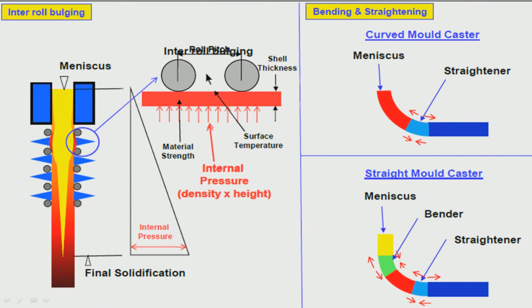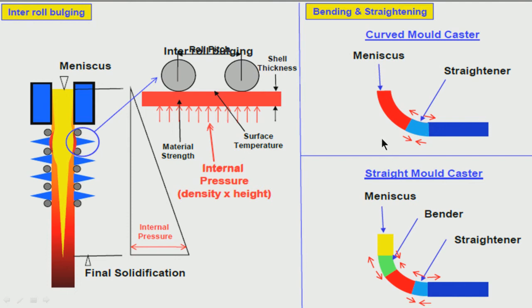The distance between the two rolls is called roll pitch. Somewhere this is not coming out very clearly, but it is called the roll pitch. That means the distance between the rolls is called roll pitch. It is not uniform. As you are coming down, the shell thickness is increasing, which means you do not require so much support. Here you require more support, so the pitch will be less. As you are coming down, the pitch may not need to be so small, because the shell is already quite thick and can resist the pressure, so too much support may not be necessary. So, these are all important issues.